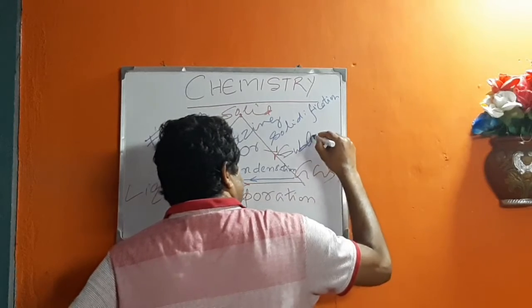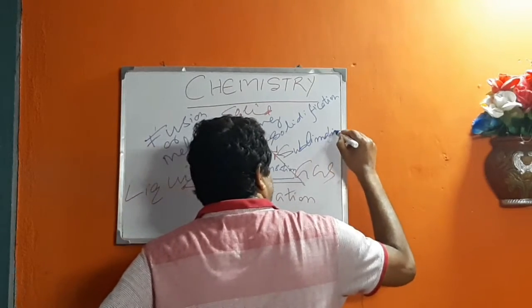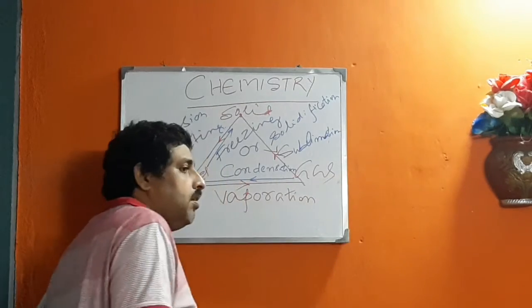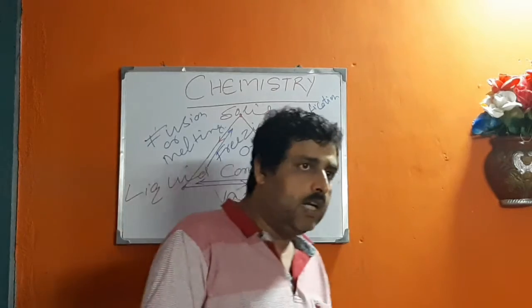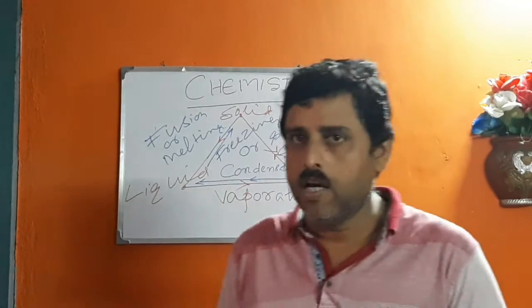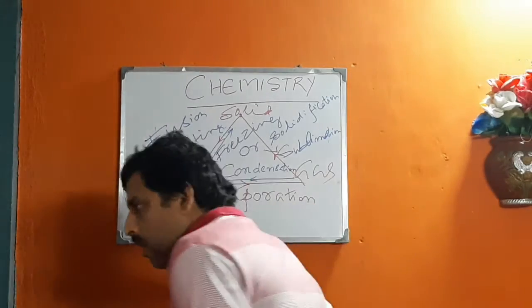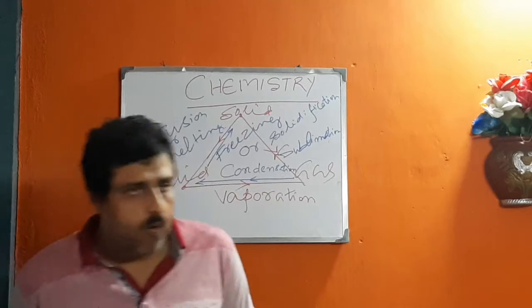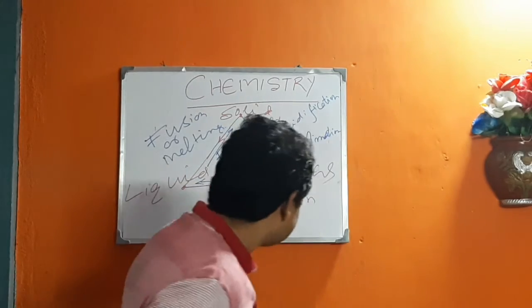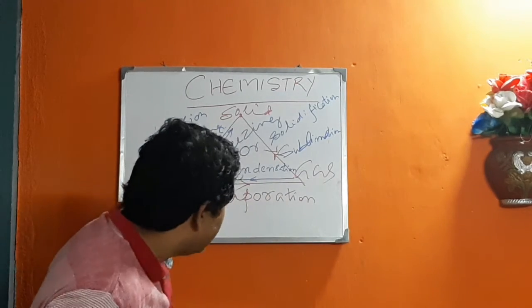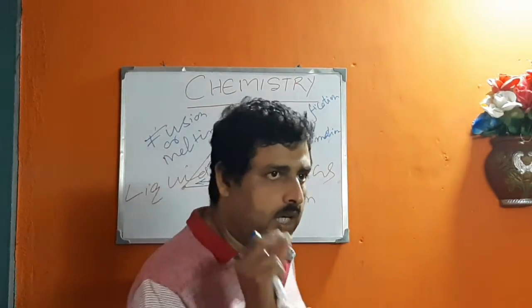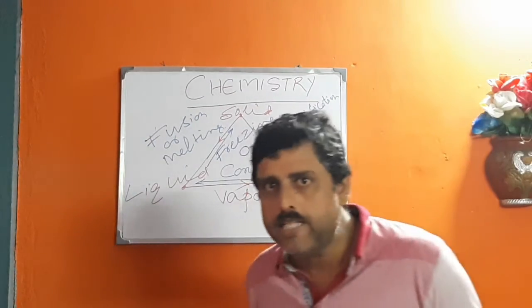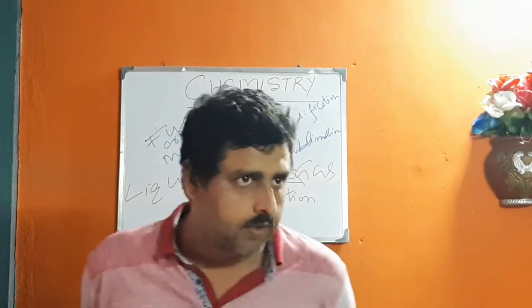Example: naphthalene balls or moth balls disappear when they are kept in our almirah to keep insects away. Sometimes moth balls, which are solid spherical balls, disappear in our almirah.